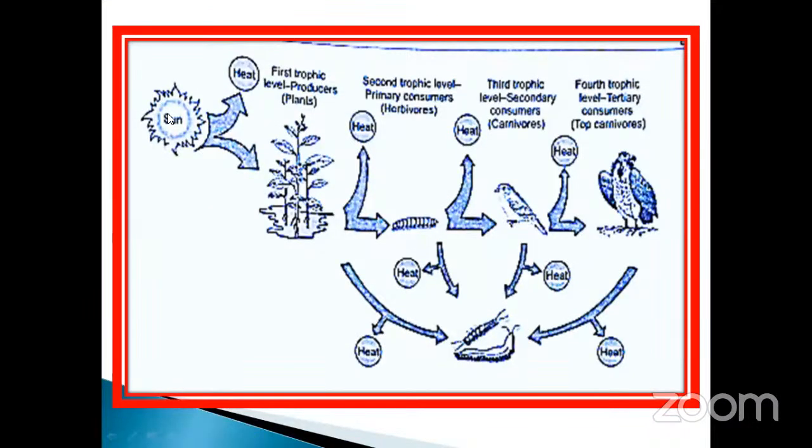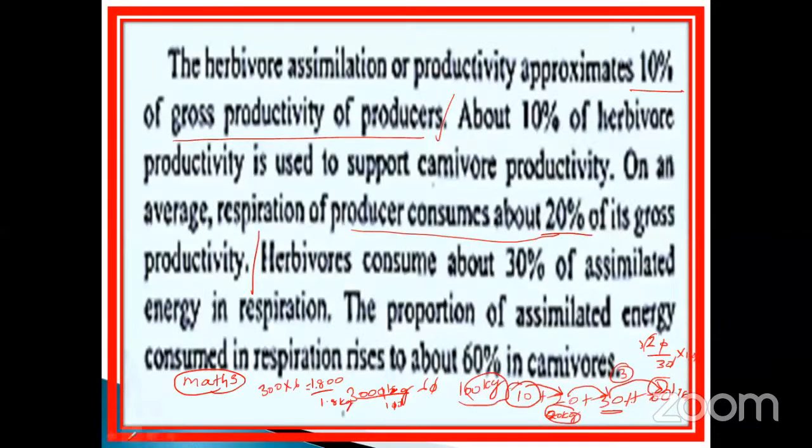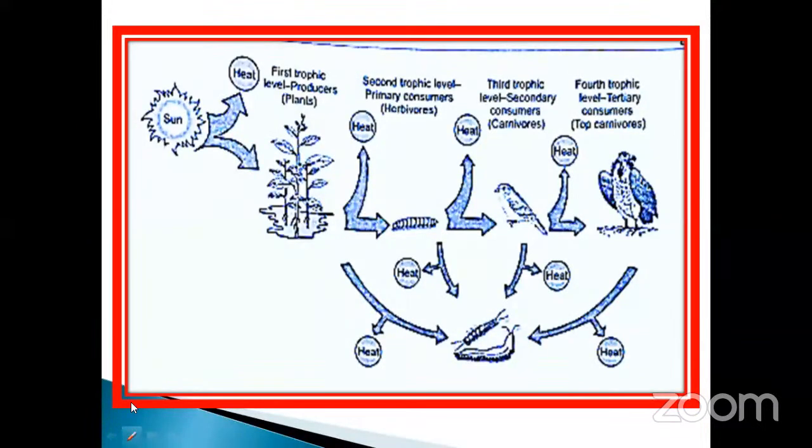See this one. Sun is the ultimate source of energy. Okay, so this is the important point. So it transfers the heat, isn't it? Heat or light, utilized by the plant. The first trophic level: plants, producer.